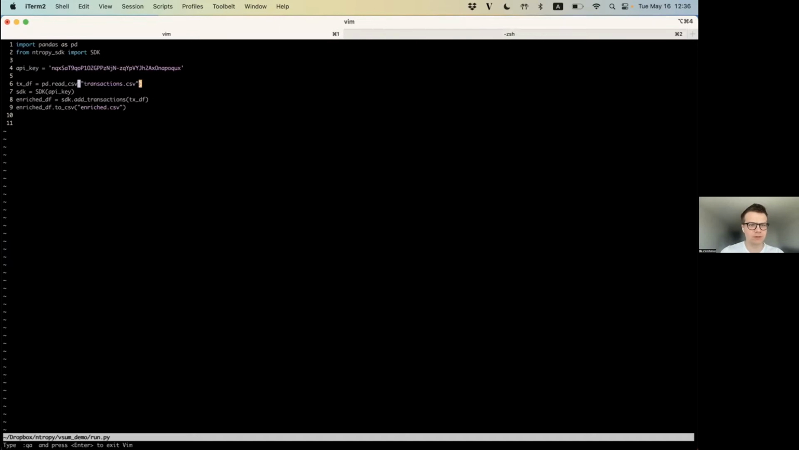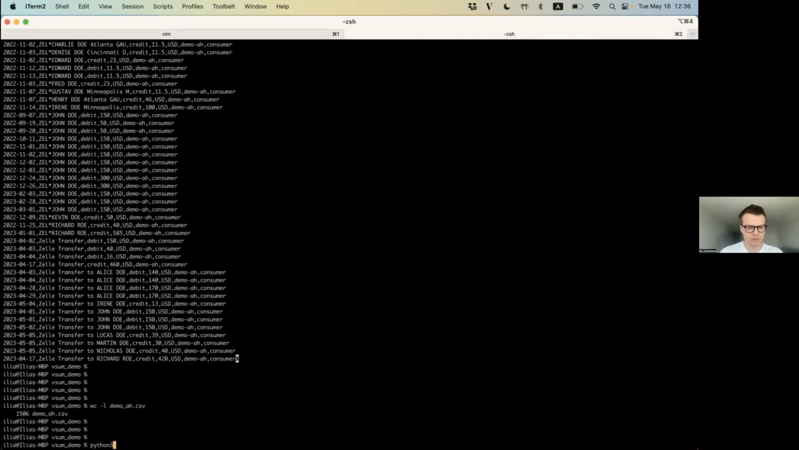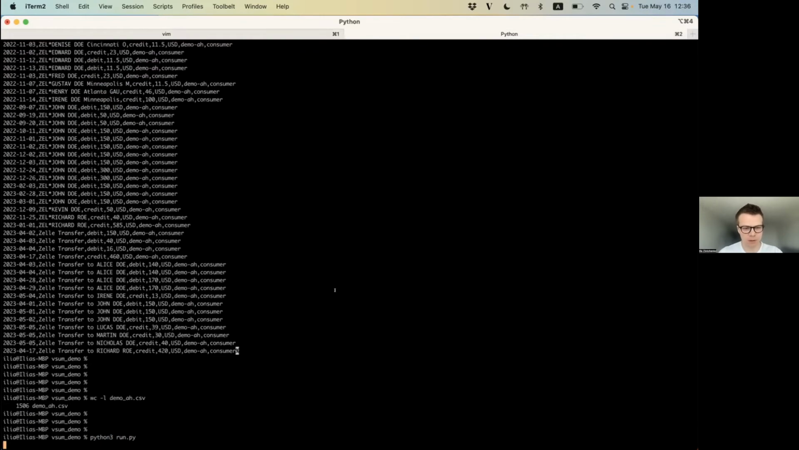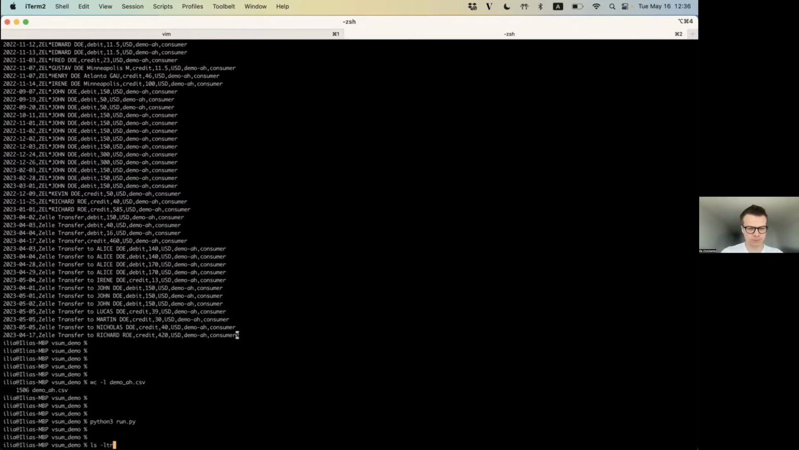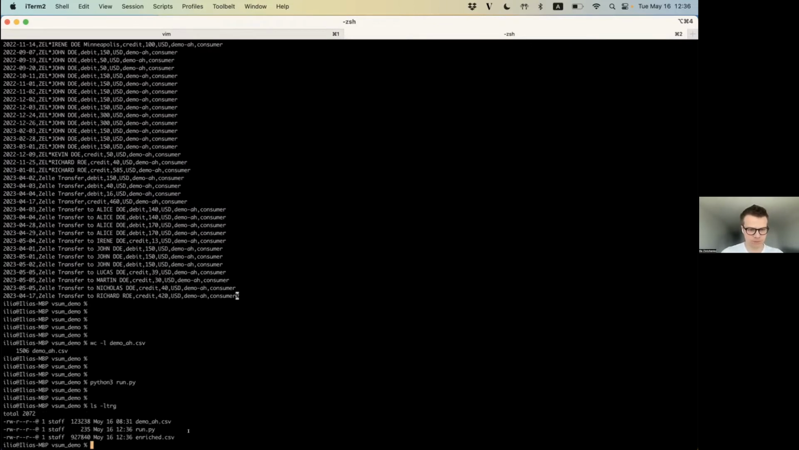So let's take this file, the demo account holder. With our API key, we take this file, initialize the SDK, enrich these transactions, and then save them to another file. Then we just need to run this. All right, cool. So we should have our enriched file over here.